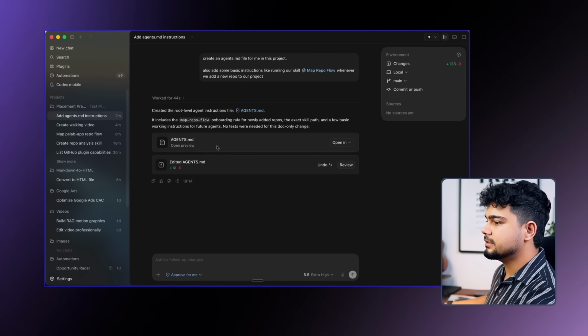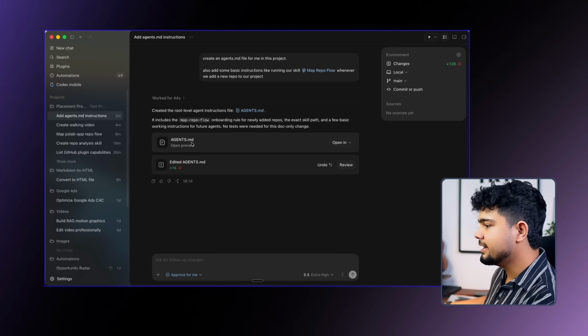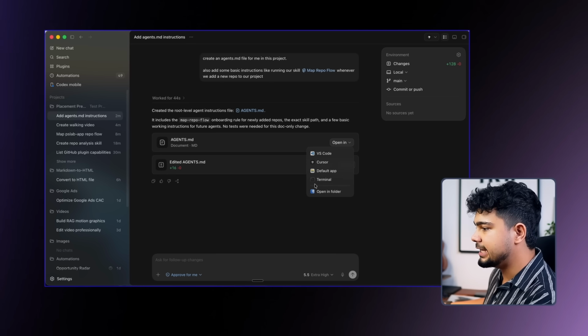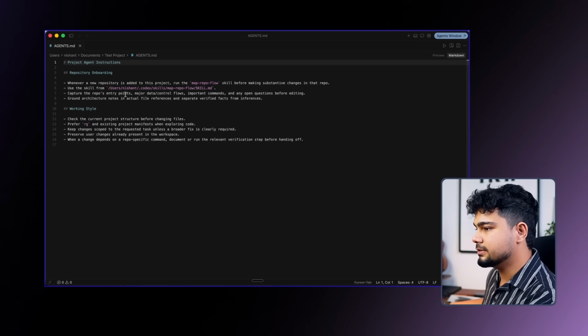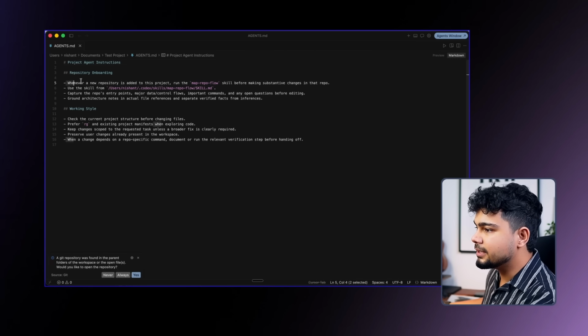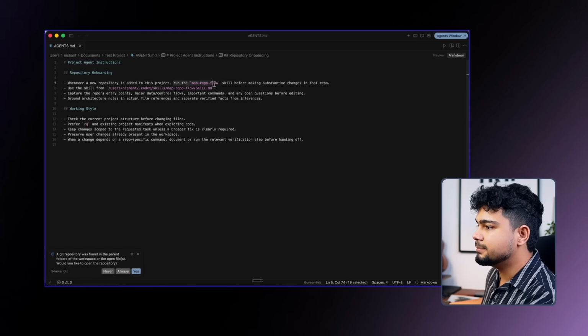As you can see, the agents.md file is ready and we can open it with any of the apps that you want. So I use cursor, so मैंने cursor पे click किया and it opened the file in cursor for me. So whenever a new repo is added, run the map repo flow.